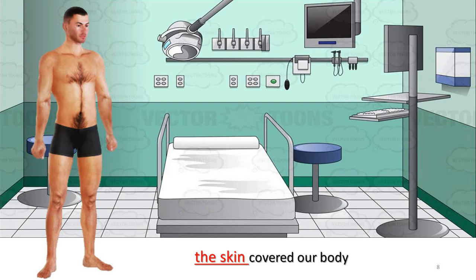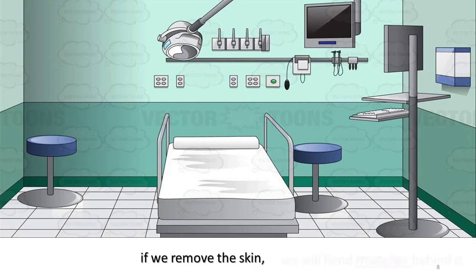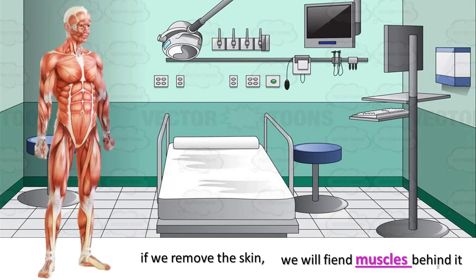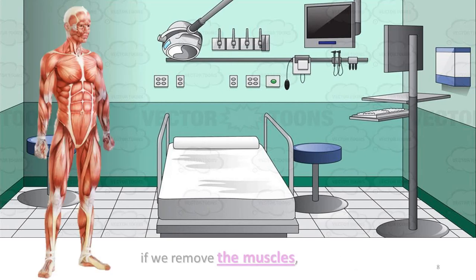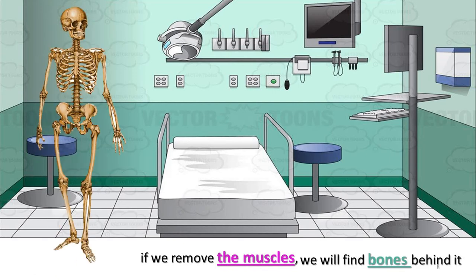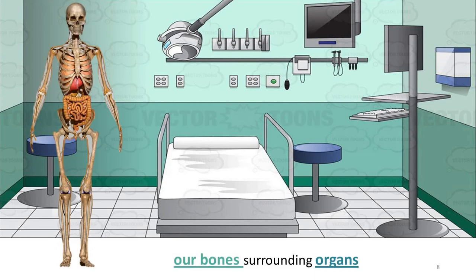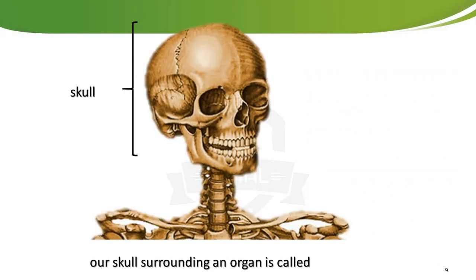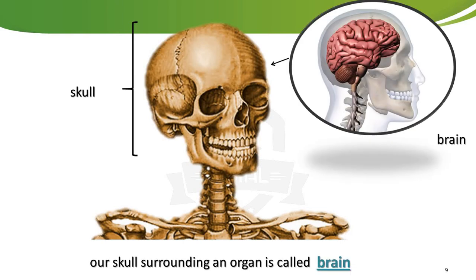As we said, the skin covered our body. If we remove the skin, we will find muscles behind it. If we remove the muscles, we will find bones behind it. And our bones surrounding something is called organs. For example, our skull surrounding an organ is called brain.